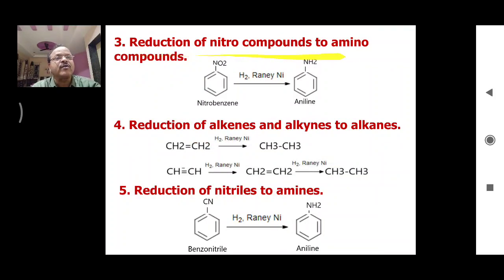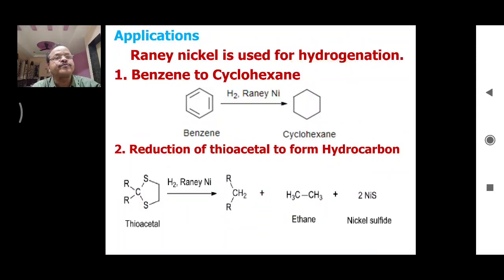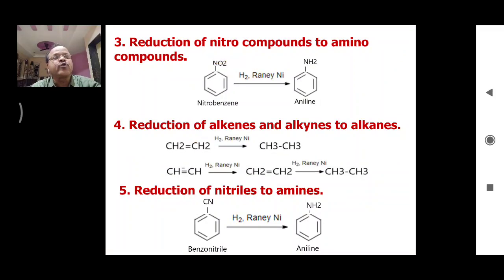Another application of Raney nickel is the reduction of nitro compounds to amino compounds. This is nitrobenzene. It is converted into aniline. This nitro group is reduced to the amino group.